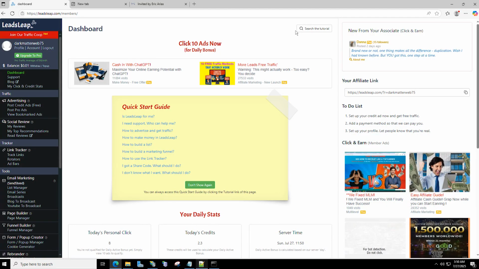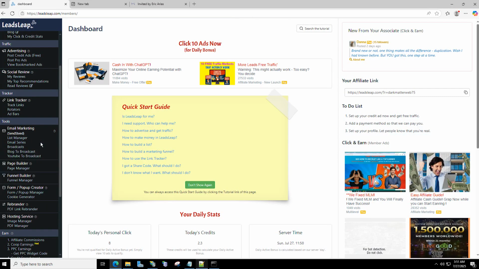When you do, you'll see this page right here, and it looks a little bit overwhelming or complicated. It may try to show you, oh, this is how you use it, but don't really worry about all that stuff. All you need to do is just go to your left and scroll down to where it says page builder and click page manager.